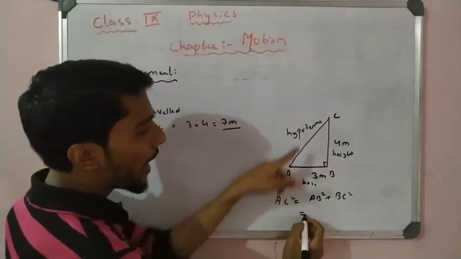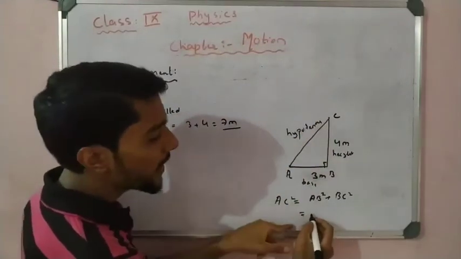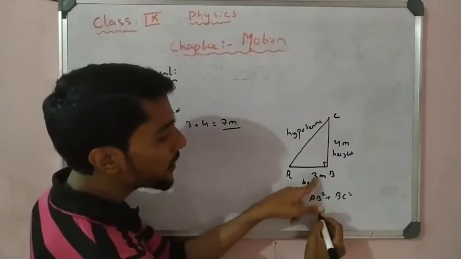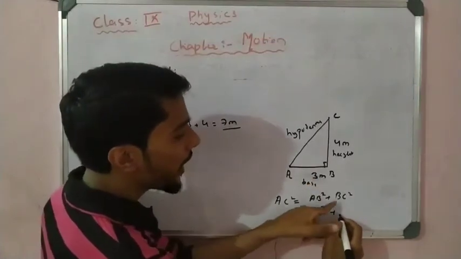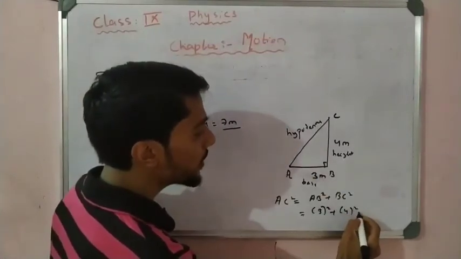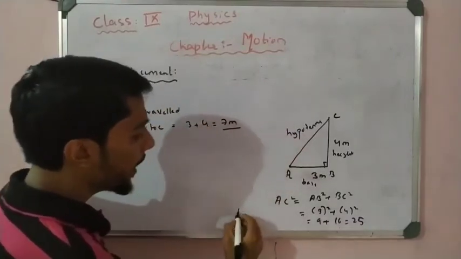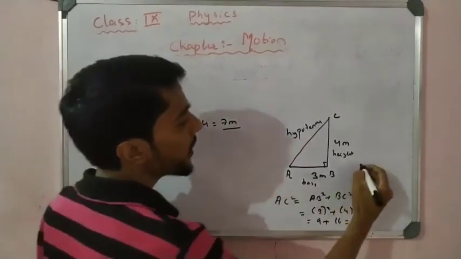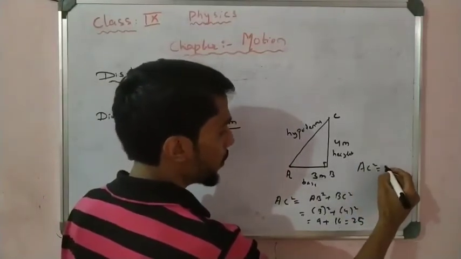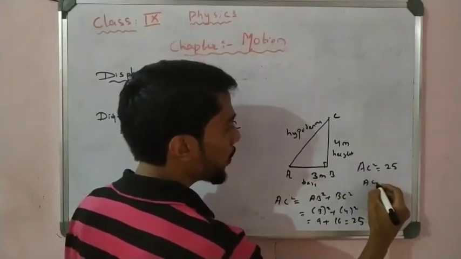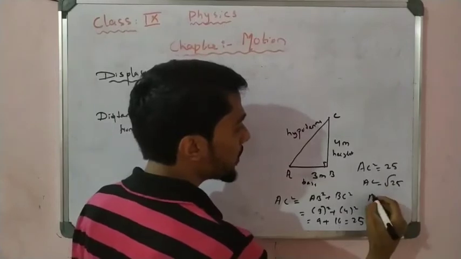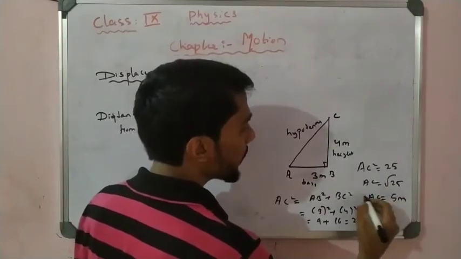Now I do not know the value of AC. AB is 3, so 3 square, and BC is 4, so 4 square. So how much is it? It is 9 plus 16, which is 25. So AC square is equal to 25. So AC is equal to root 25. AC is equal to 5 meter.